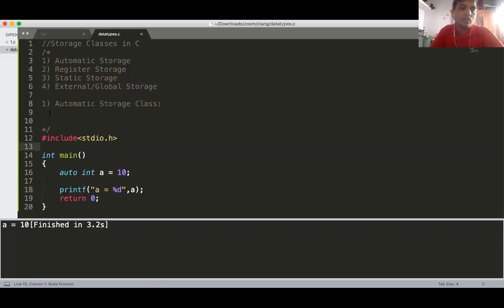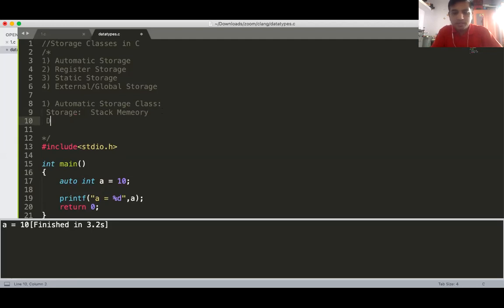Now first we will see what the storage is. Tell me, if you have created your automatic variable, what is the storage of this variable? Generally it is RAM memory, but in that RAM we have divided RAM into 4 parts. So what is the storage of that A? Can you tell? Yes, it is stack memory. Just write down here stack memory, because it is created inside the function.